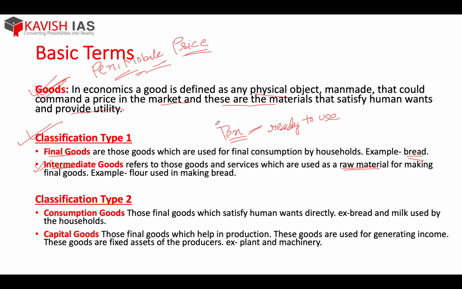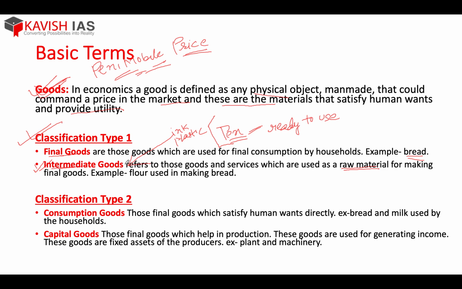For example, if I take the example of a pen, what is the raw material used in making the pen? Suppose you have the plastic, the body, and then you have the ink. So what is all of this? These are intermediate goods.